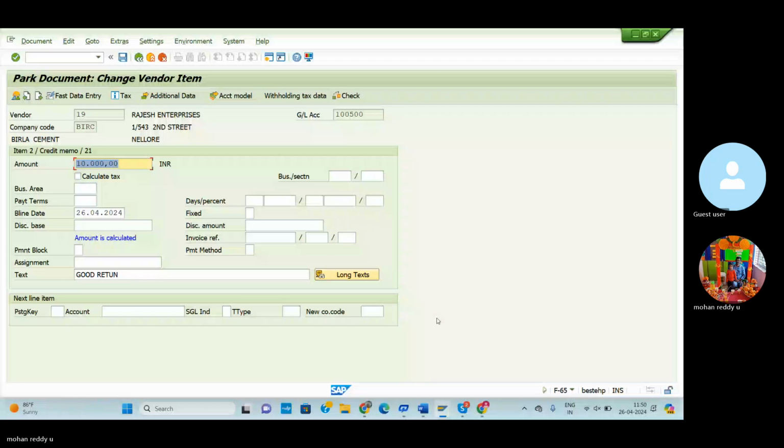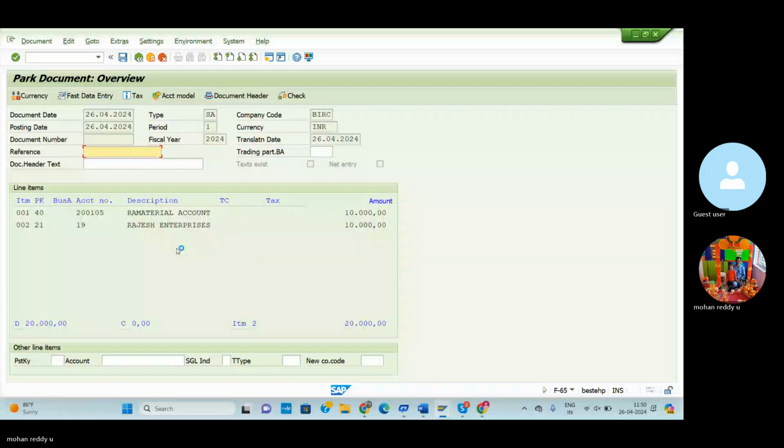Raw material account data to Rajesh account. So raw material return we are giving. So from Rajesh account again the amount will be debited. Reference. So we can enter 1, 2, 3 something. Enter.